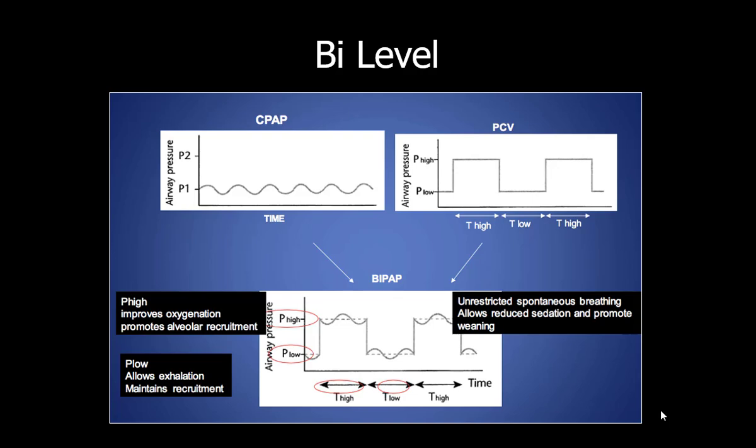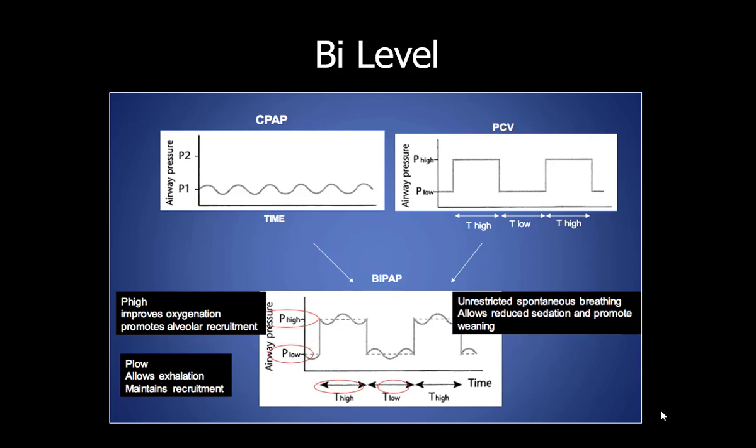So for example, if I am setting BiPAP, say EPAP of 5 and IPAP of 10, if I had to set this on a ventilator, it will become PEEP of 5 and pressure support of 5, because here my pressure support starts from above PEEP, whereas in BiPAP it starts from 0. So it is clear. Many times this can be asked in the exam.